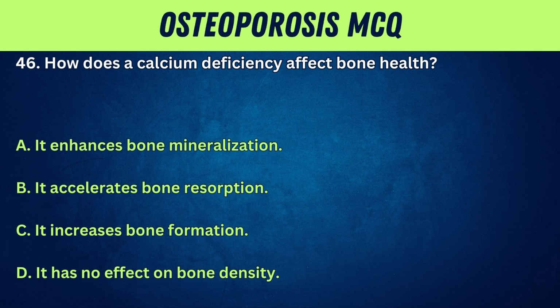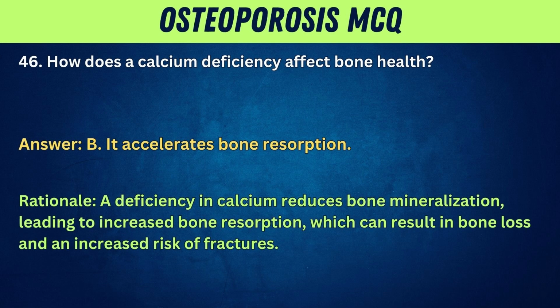46. How does a calcium deficiency affect bone health? A. It enhances bone mineralization. B. It accelerates bone resorption. C. It increases bone formation. D. It has no effect on bone density. Answer: B. It accelerates bone resorption. Rationale: a deficiency in calcium reduces bone mineralization, leading to increased bone resorption, which can result in bone loss and an increased risk of fractures.